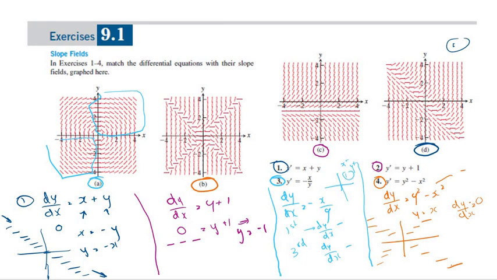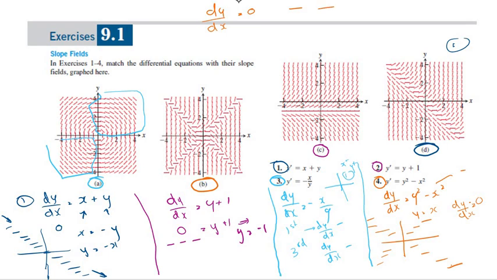And slope fields are really important, and it's very important that you're able to identify the slope fields from the derivative. We know that when dy over dx is equal to 0, we have a slope field of horizontal lines.